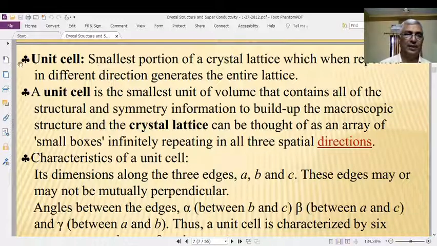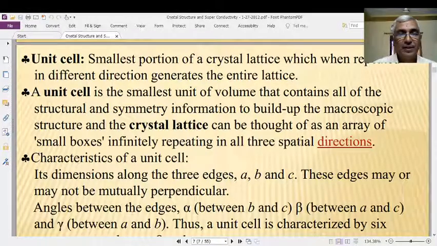Hence, a unit cell is the smallest unit of volume that contains all the structural and symmetrical information to build up macroscopic structure, and the crystal can be thought of as an array of these small boxes infinitely repeating in all three spatial directions.